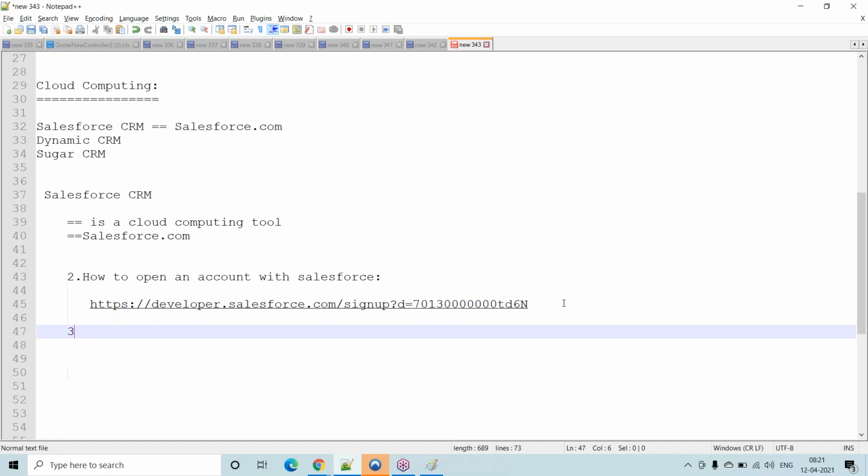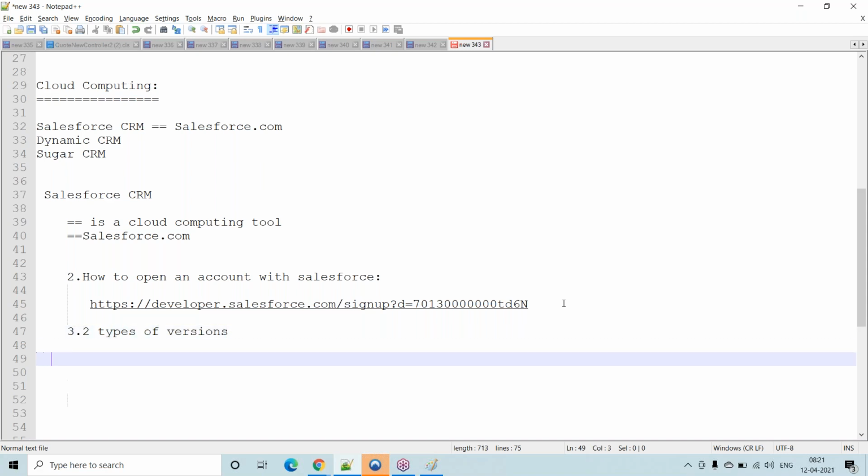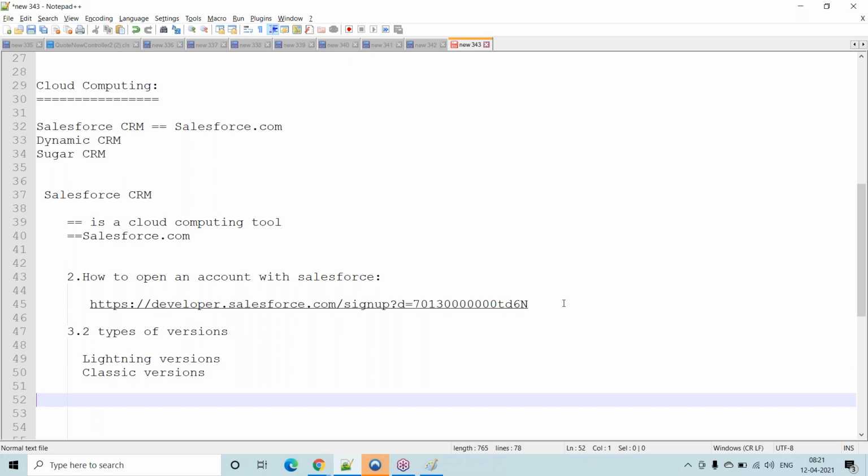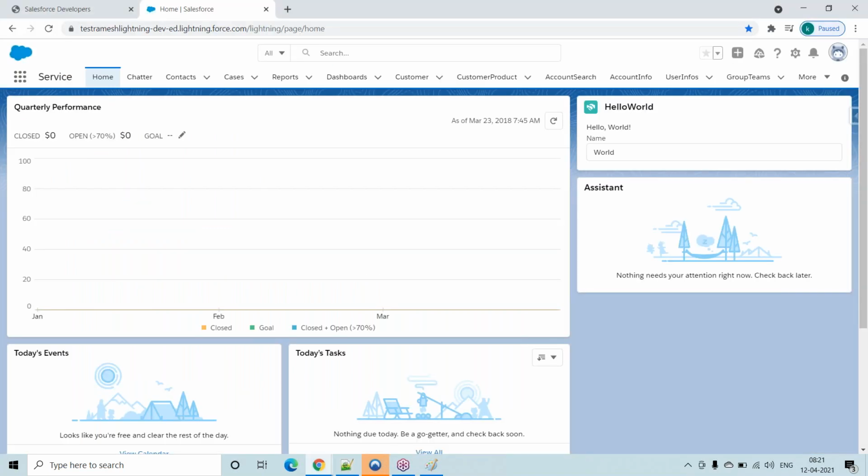In Salesforce, two types of versions are there. One is the Lightning version, and the next one is the Classic version. In Salesforce, two types of versions are there: Lightning and Classic.